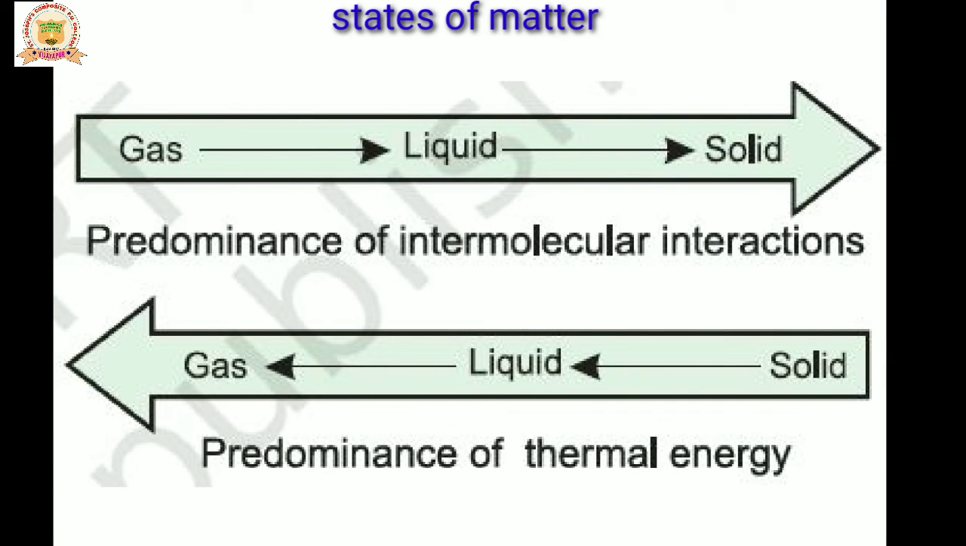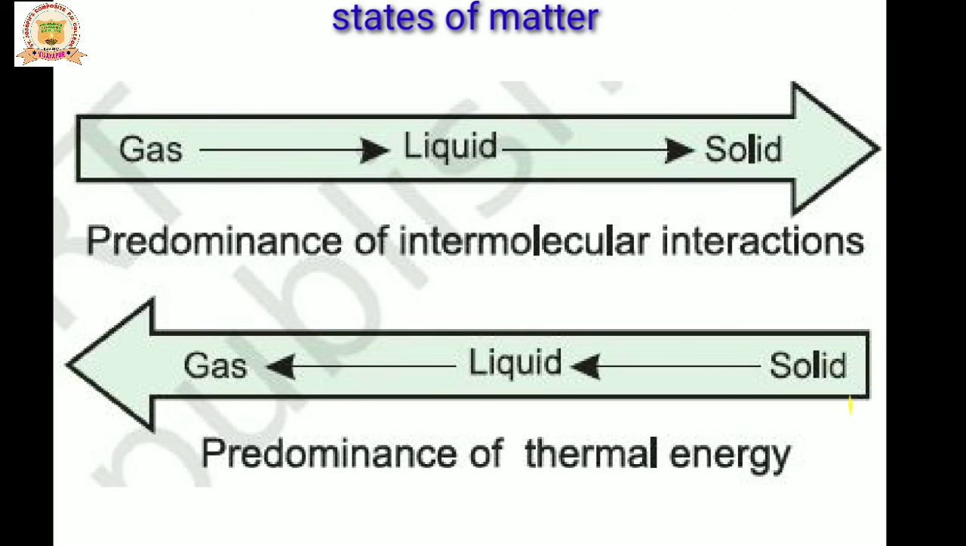See here, in gas, liquid and solid, the intermolecular interaction is more in the solid, then in liquid and in gas. So the intermolecular interaction increases from gas to liquid to solid. Next, the thermal energy goes on increasing in the other direction. Whenever we give thermal energy, the gas molecules move randomly in all directions, compared to less in liquid and very little in solid.